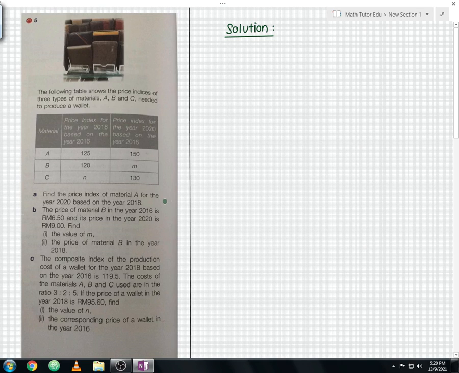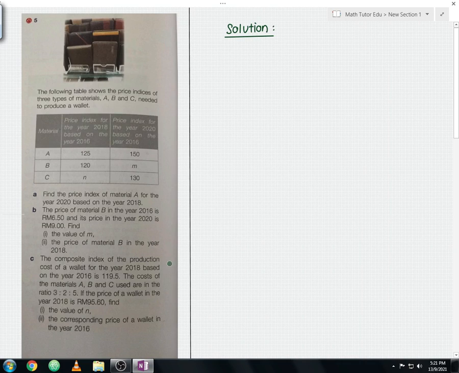Okay, so let us continue to read the question. Find the price index of material A for the year 2020 based on the year 2018. For part B, the price of material B in the year 2016 is 6 ringgit 50 cent and its price in the year 2020 is 9 ringgit. The question asks to find the value of M and the price of material B in the year 2018.